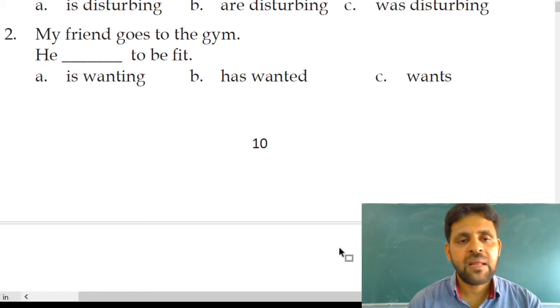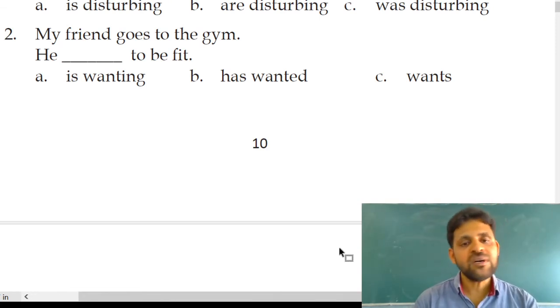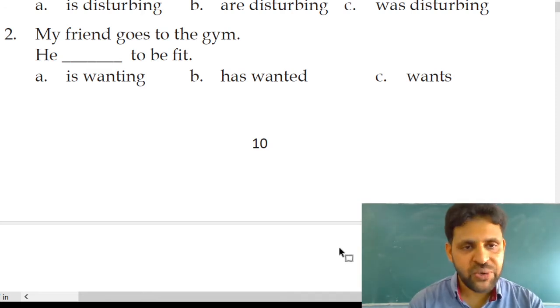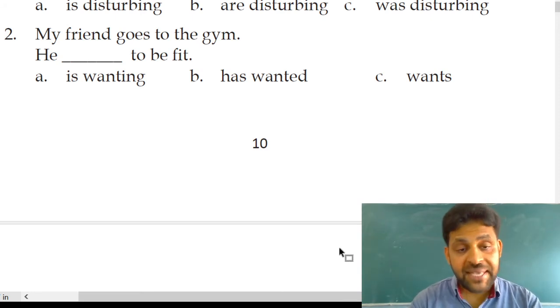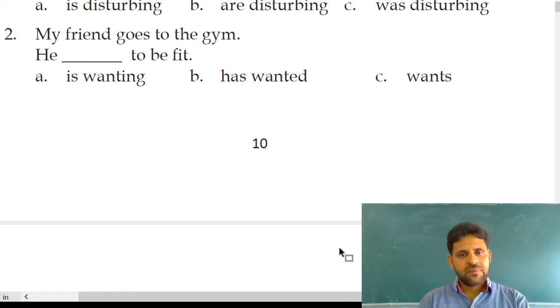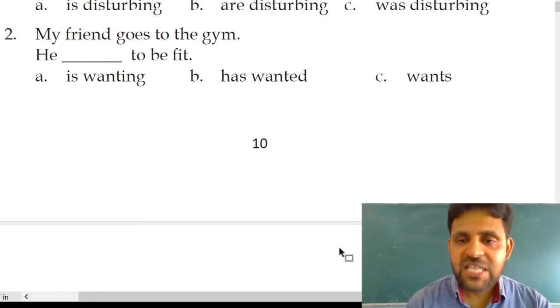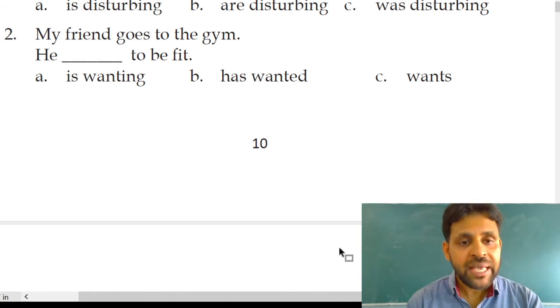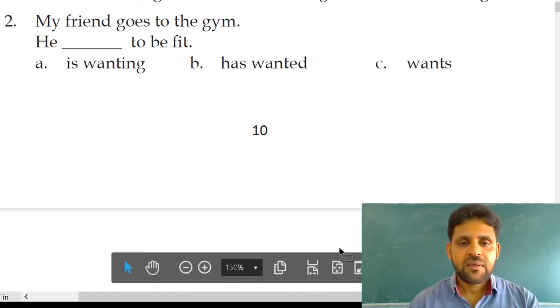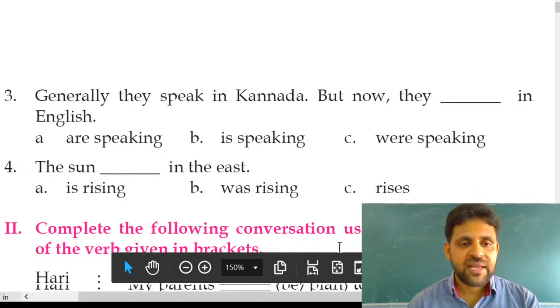Next, second example, my friend goes to the gym. It is a singular case and the verb used is singular. He dash to be fit. Options: is wanting, has wanted, wants. Has wanted is not matching, is wanting also shouldn't be used. Then the base form of the verb, wants, should be used. He wants to be fit. Let us move to the further example.